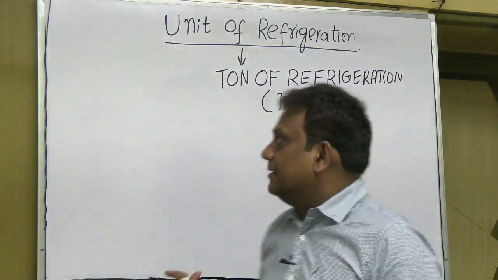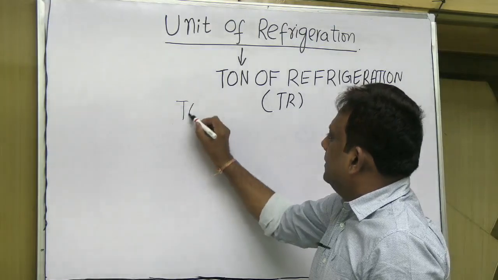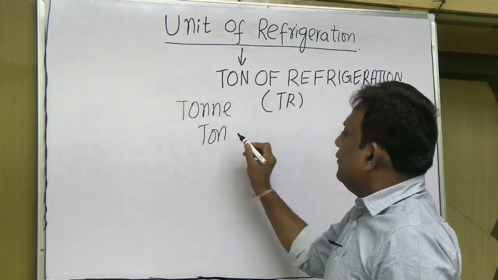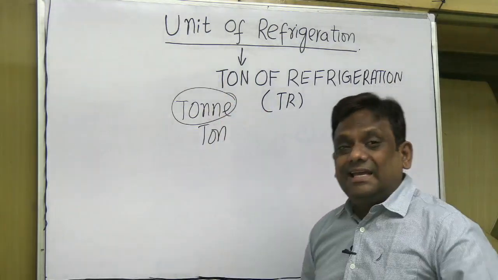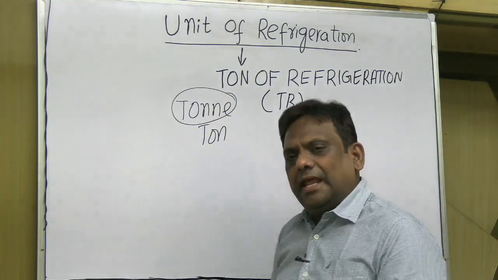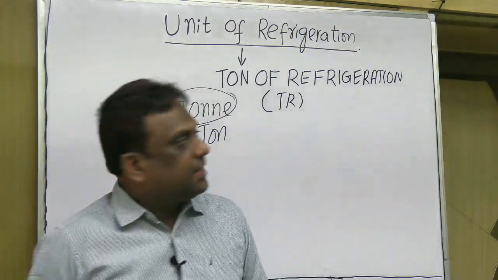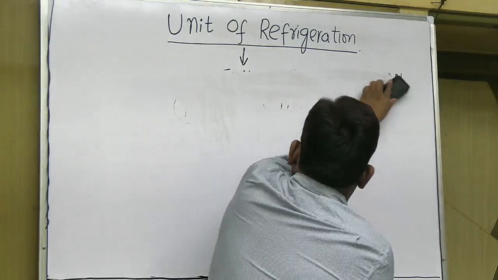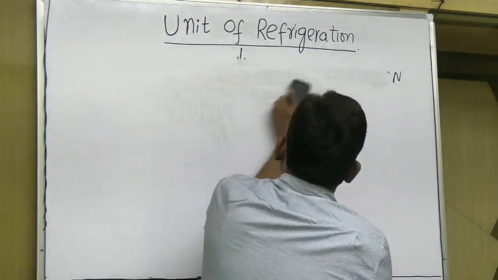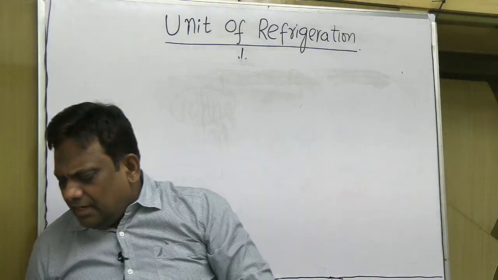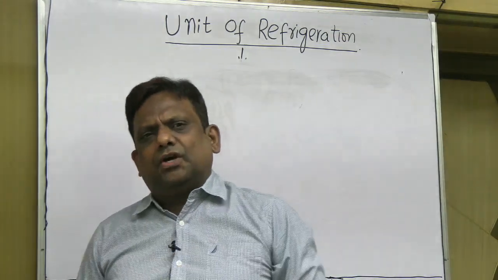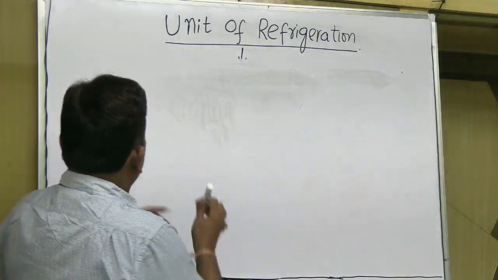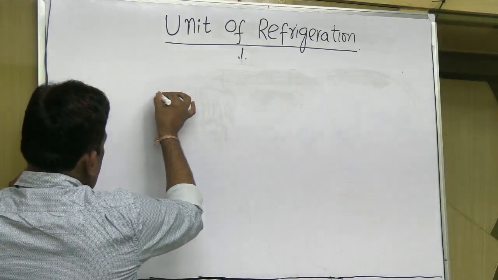Some people ask me, sir, why are you not writing TONNE, and why are you writing TON? If I write TONNE, is there any problem? So I'll address all these questions. Let's see what exactly is a ton of refrigeration. Whenever you see the term ton, it reminds us that it is the unit of mass.